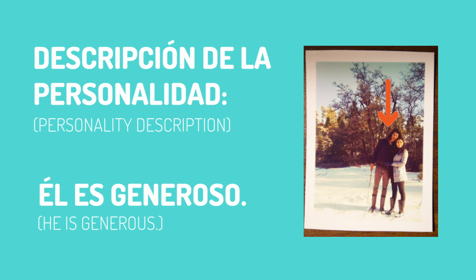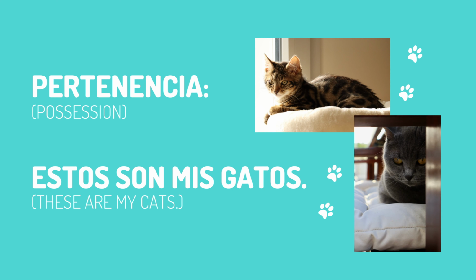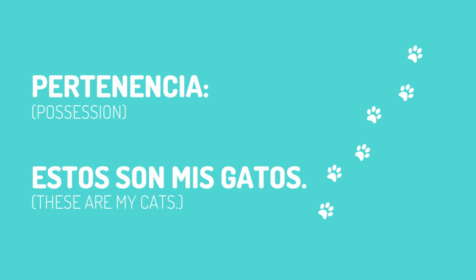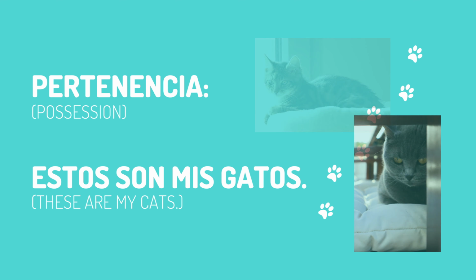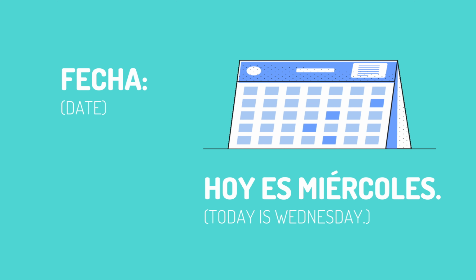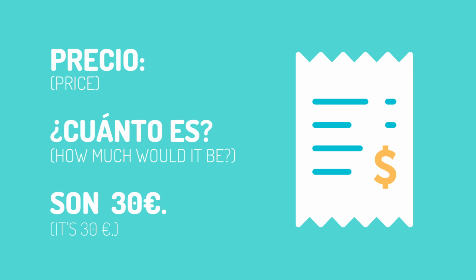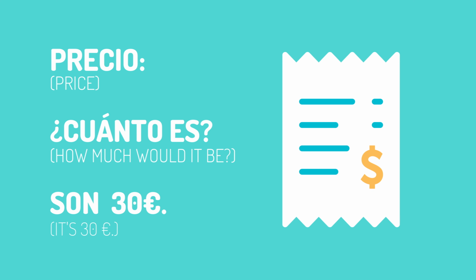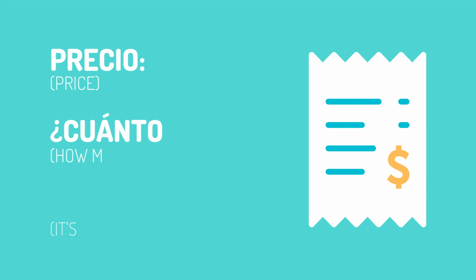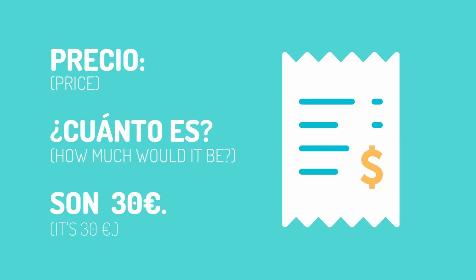Él es generoso. Estos son mis gatos. Hoy es miércoles. ¿Cuánto es? Son 30 euros.